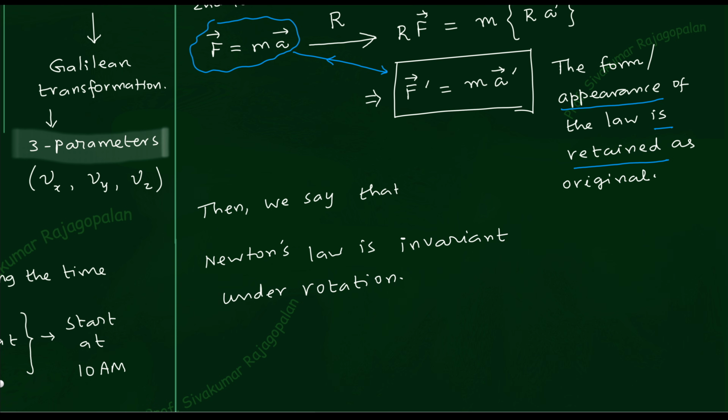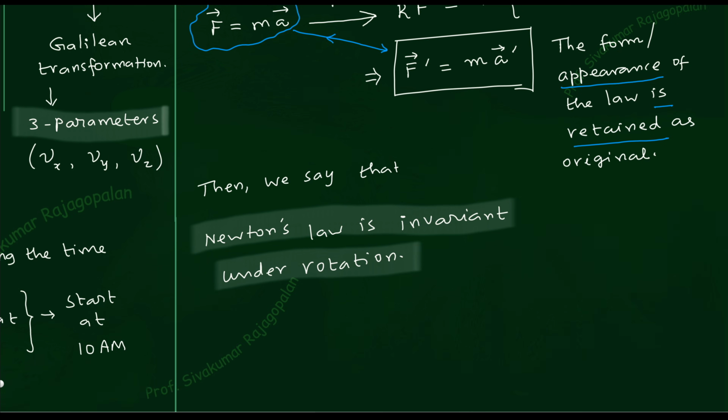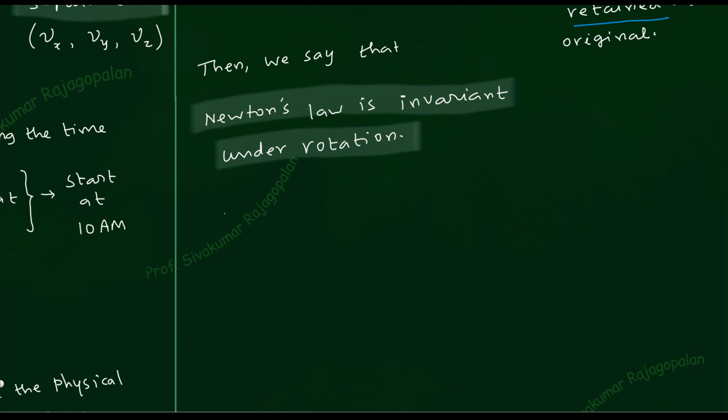So now you understand the technical meaning of invariant. Invariant means the original appearance of the equation is retained as such. So that is the highlight, or that is the main conclusion. This happened because of rotation. So under rotation, that is very important. So okay, our conclusion is fine.